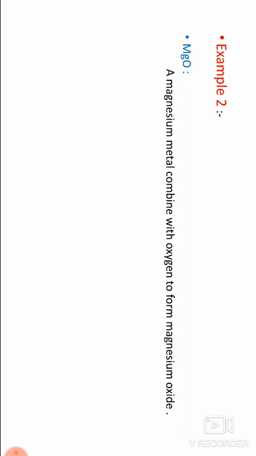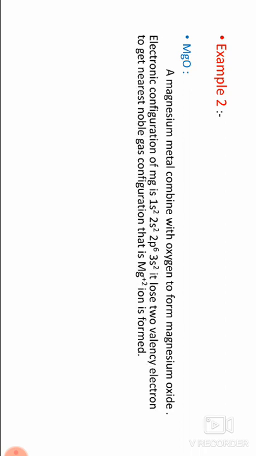Example 2, magnesium oxide. Magnesium metal combines with oxygen to form magnesium oxide. The electron configuration of magnesium is 1s2, 2s2, 2p6, 3s2.